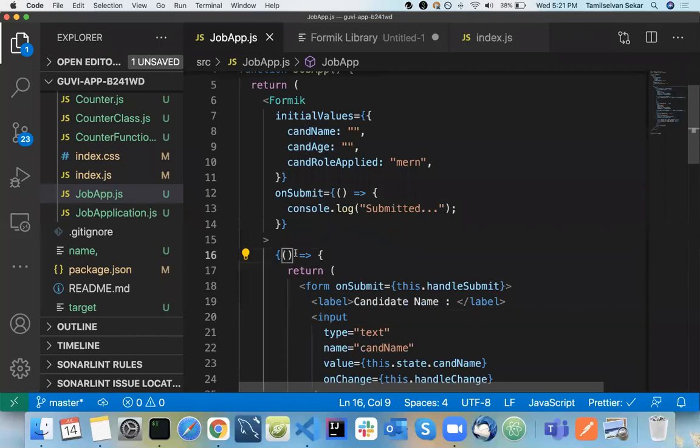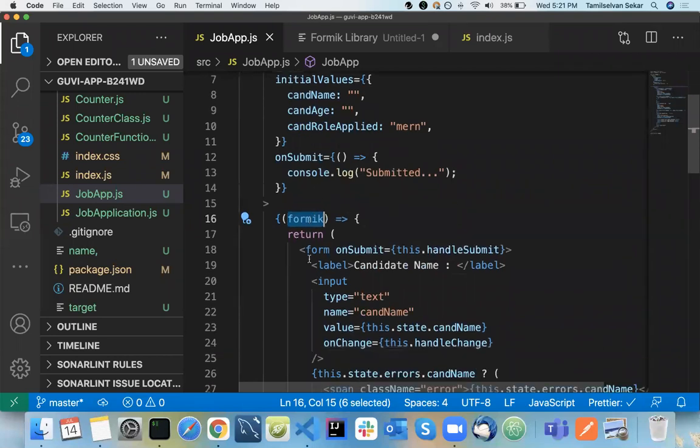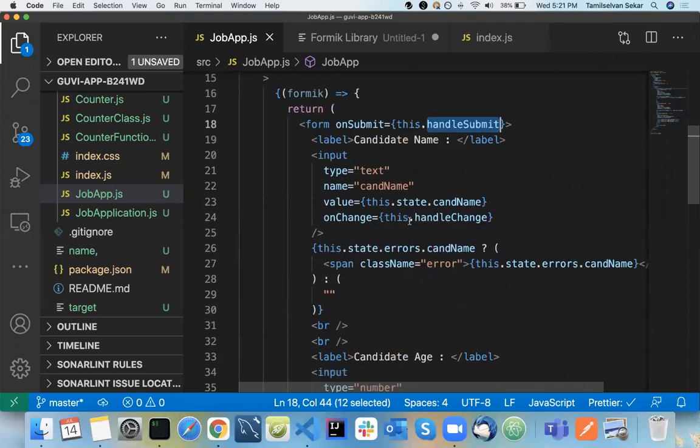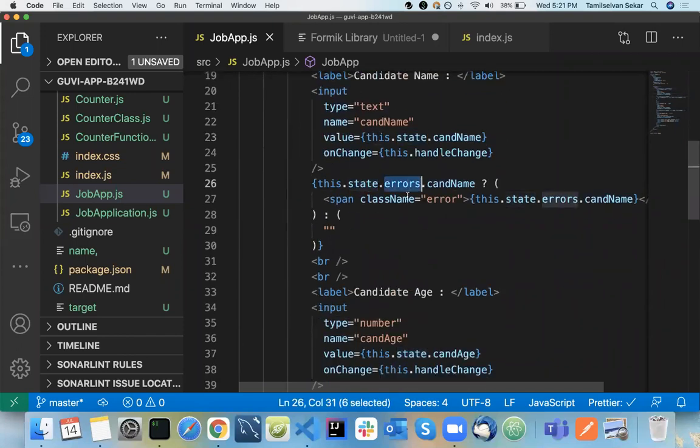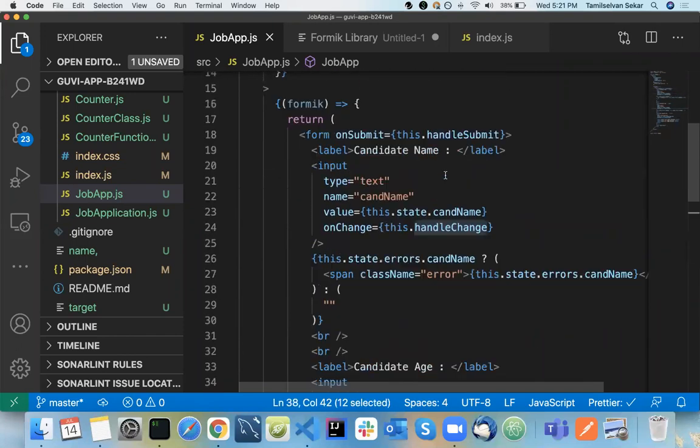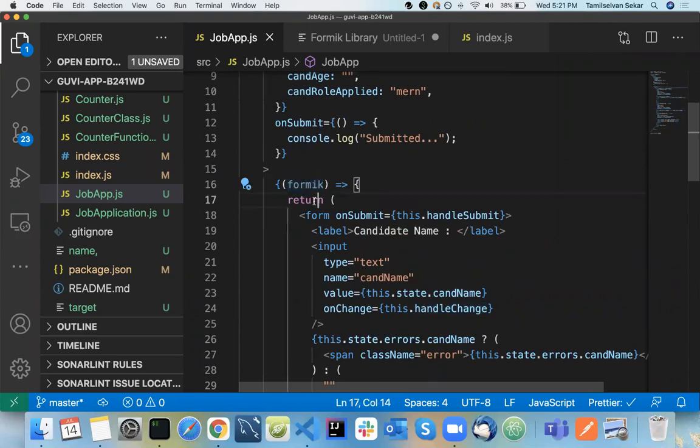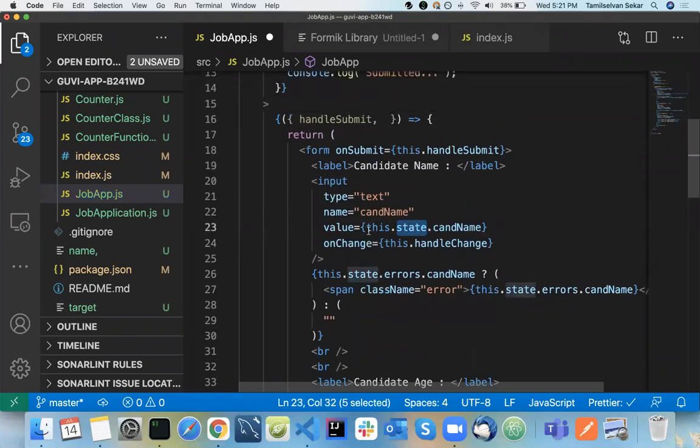Inside Formik, it will give a property called the Formik object, the first param. Inside that, your handleSubmit function will be available, your state will be available, your errors will be available, your handleChange will be available. Everything is available inside your Formik object. So you can directly go ahead and I will do an object destructuring here. So handleSubmit. Same way, here we have something called state, so it will give us in the name of values. Here it is, values.